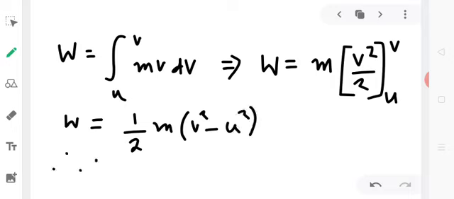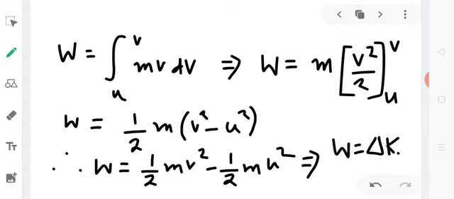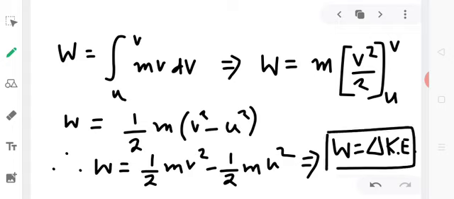So we get work done to be equal to half m v square minus half m u square. Half mv square is the final kinetic energy and half mu square is the initial kinetic energy. So we can write work done to be equal to change in kinetic energy. Hence, work done by a force is a measure of change in kinetic energy of the body, which proves the work energy principle.